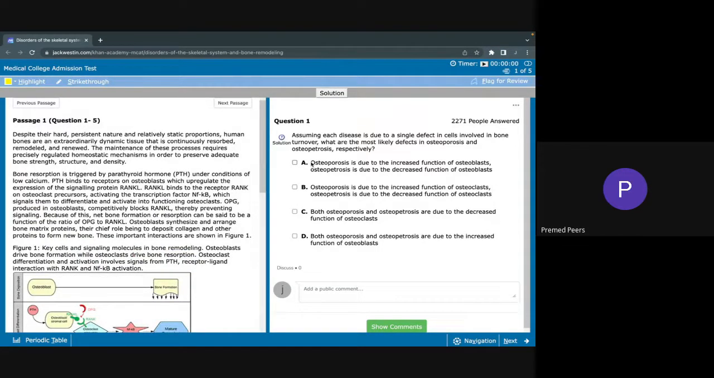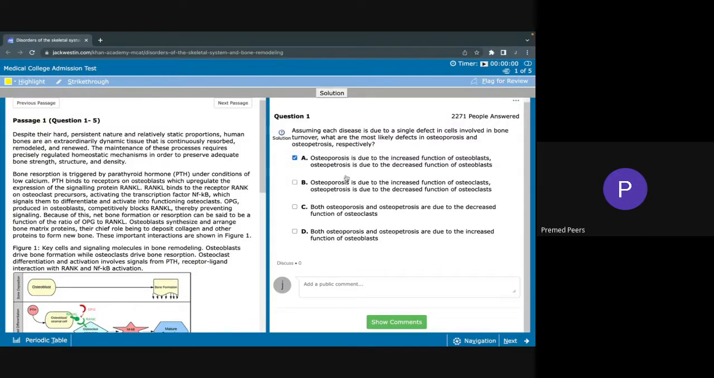So if we look at A, osteoporosis is due to the increased function of osteoblasts, whereas osteopetrosis is due to the decreased function of osteoblasts. So the key here is increase versus decrease. We're looking at the same type of cell, osteoblasts, instead of looking at both osteoblasts and osteoclasts, which are two different types of cells.